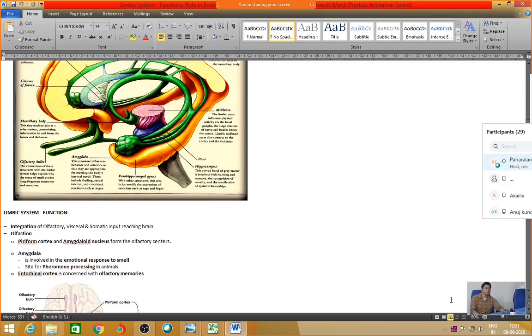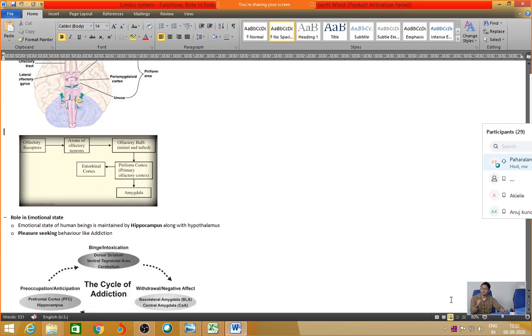Besides that, the memory part, which is related to the smell, is processed by the entorhinal cortex. Okay, so there is a diagram given here. Please go to the diagram. I'll not explain the diagram here, but at least you can have an overview in the flow chart.